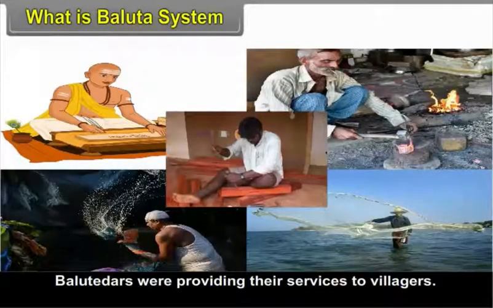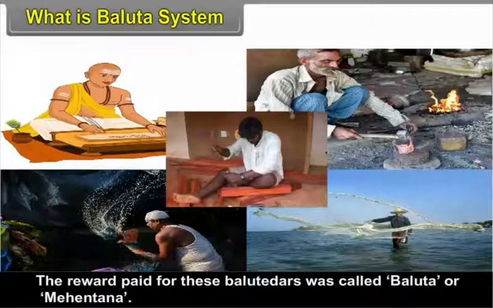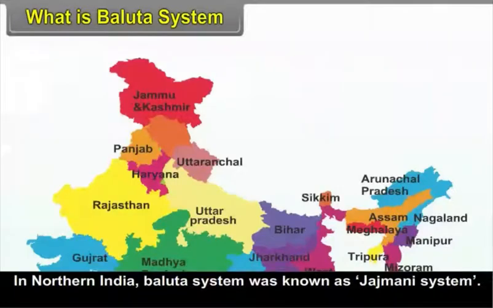Balutedars were providing their services to villagers. The reward paid for these Balutedars was called Baluta or Mehentana. In northern India, Baluta system was known as Jazmani system.